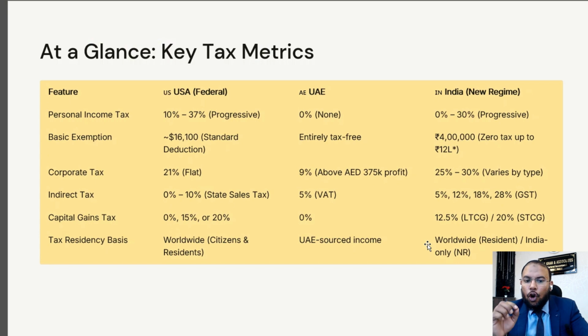Further, we will discuss corporate tax. In UAE, corporate tax is 9% above AED 375,000 profit. I hope it is clear. If you earn profit and your profit is beyond 375,000, that time you have to pay tax at the rate of 9% over and above 375,000 profit. And further in USA, if you are registered as a C Corp, you have to pay a flat 21% corporate tax.